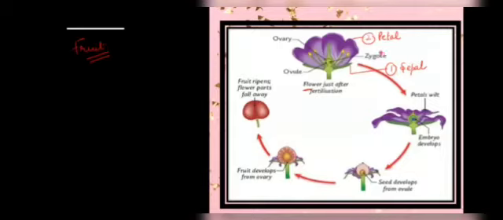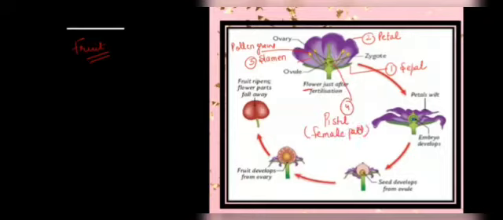The third part is the male part of a flower, which is called the stamen, which bears the anther. And the fourth part is the female part, which is called the pistil. All these we have discussed in our last video lecture. The pistil is the female part in a flower, and it carries the ovary and the ovum.